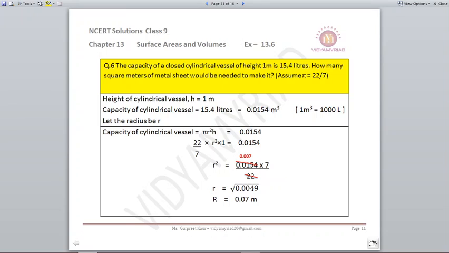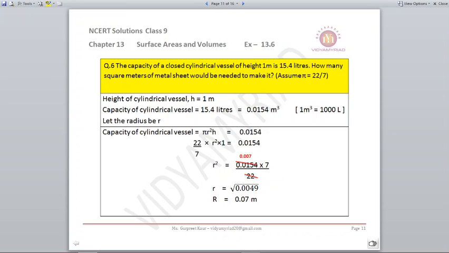So the capacity of a cylindrical vessel, or volume, is pi r square h, which is equal to 0.0154. Pi will be taken as 22 by 7. R we don't have, it will remain as r square. Height is given as 1. This will be equal to 0.0154.